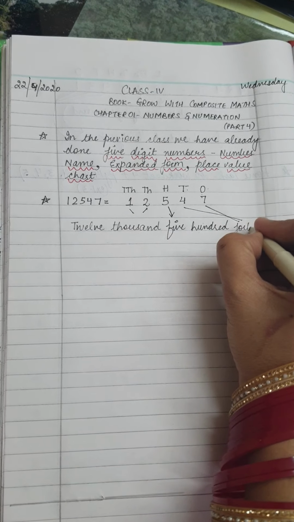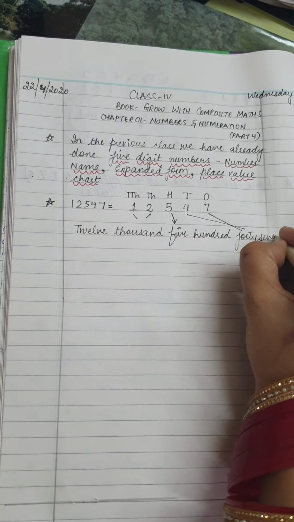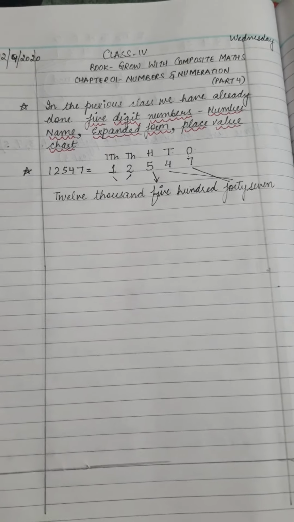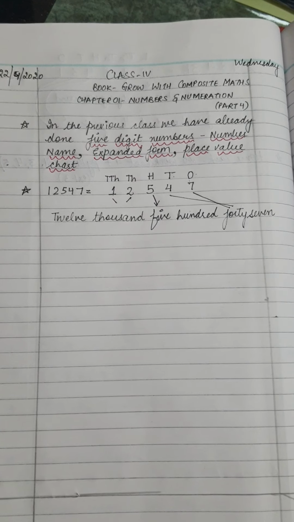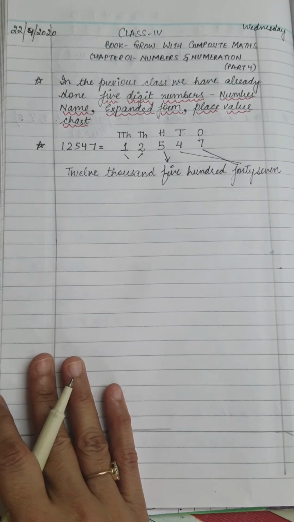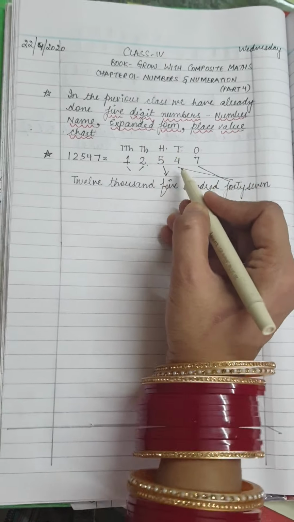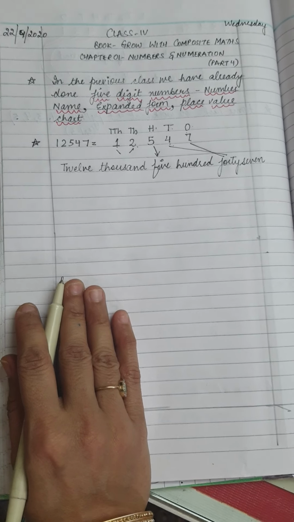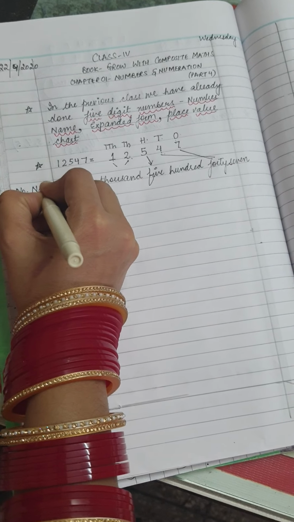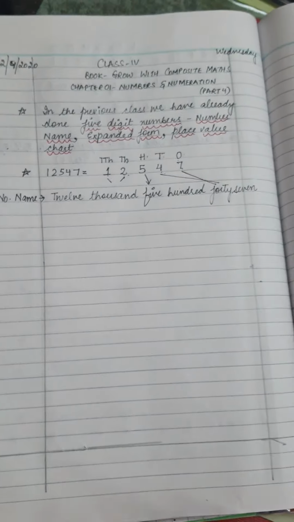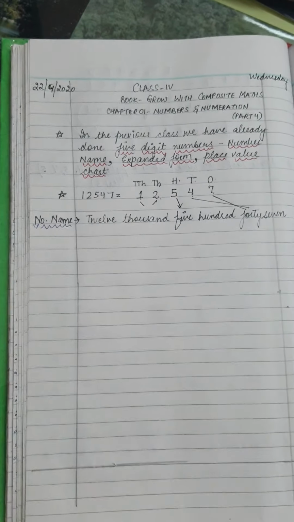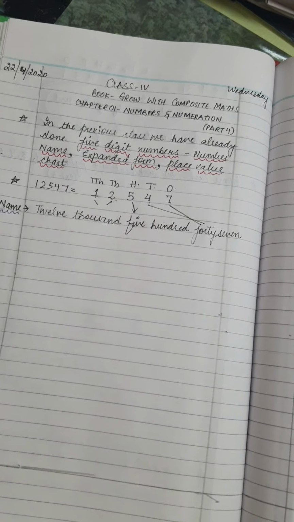So it becomes 47. So it is 12,547, twelve thousand five hundred forty-seven. This is the number name for a 5-digit number.